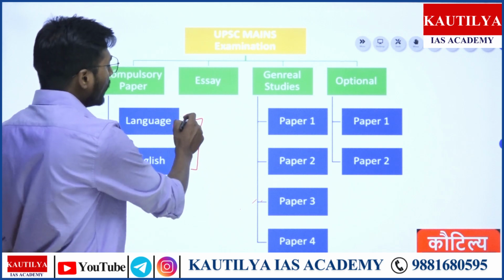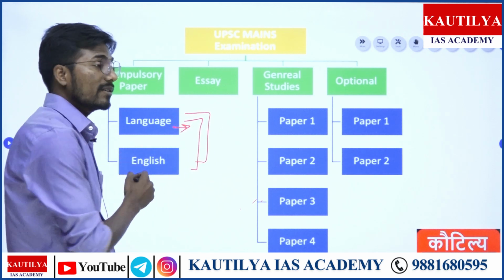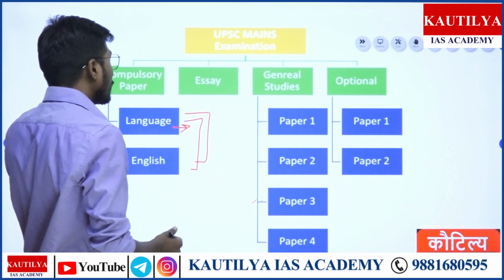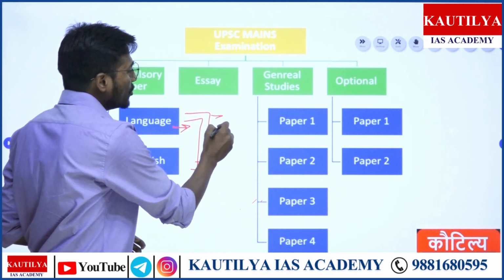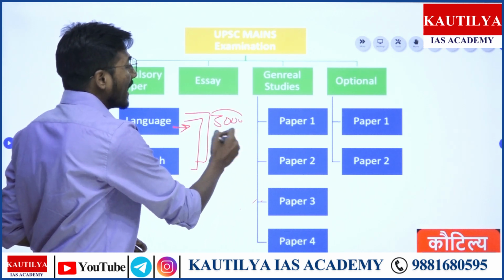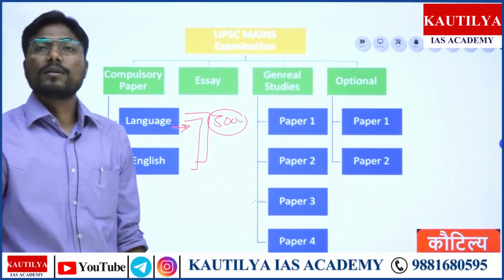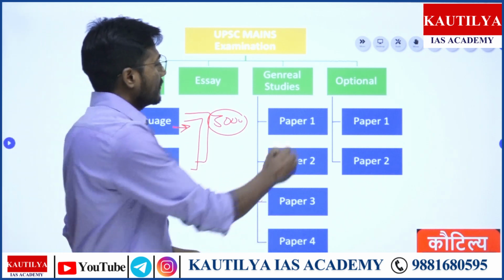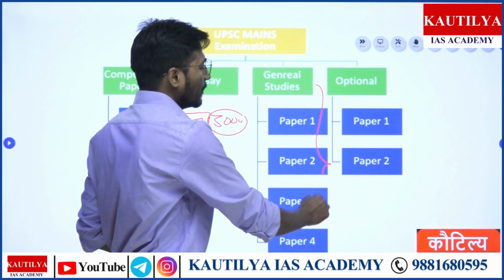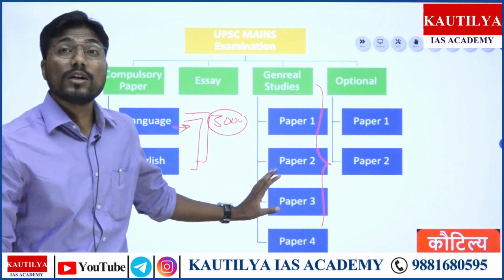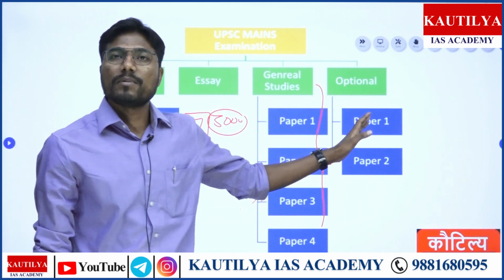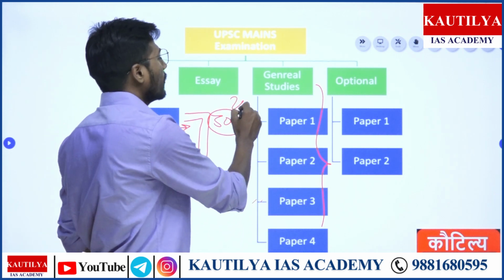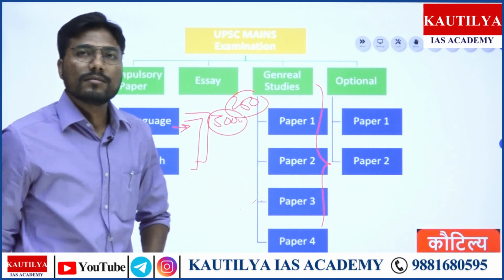So what is peculiar with regard to these two language papers, what is special and new? There are two things. These two papers comprise 300 marks each. But all the other papers, that is GS 1 to 4 and your optional paper, along with your essay paper, consist of 250 marks, right?